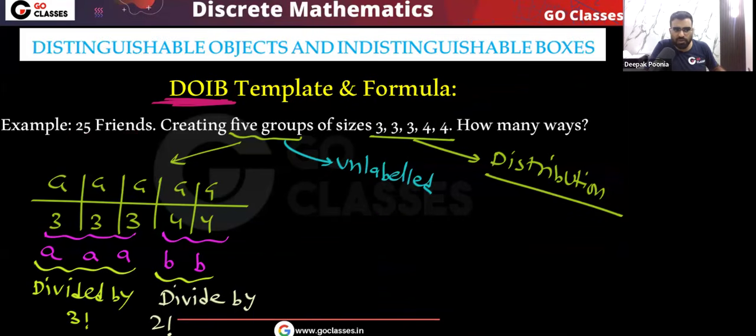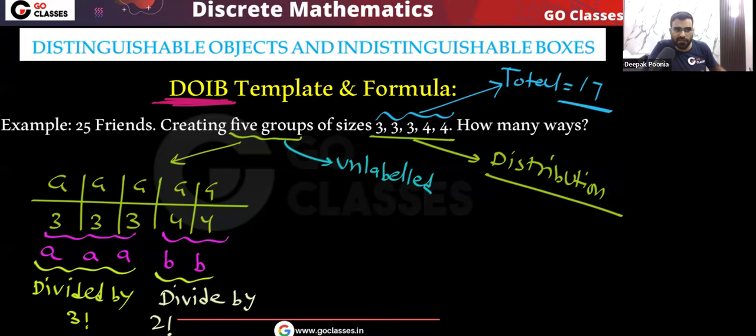In this type of situation, what we do, let me tell you. I told you in the DODB template, whenever this happens, then where are the remaining friends? Just think like this: already 17 friends are here. Look at this, this total value is 17. So where are the remaining 8 friends?